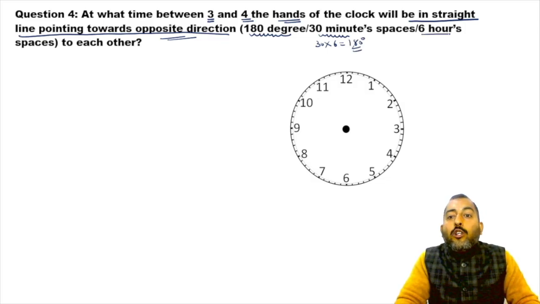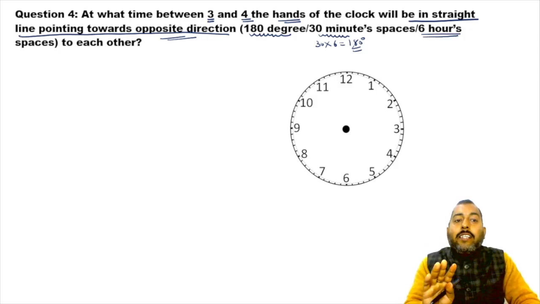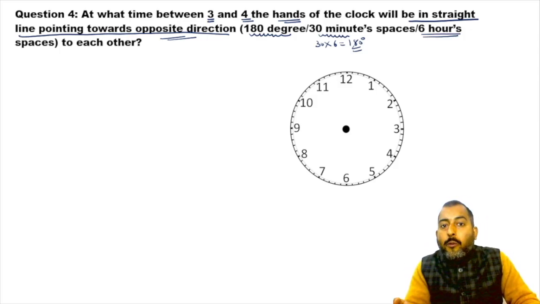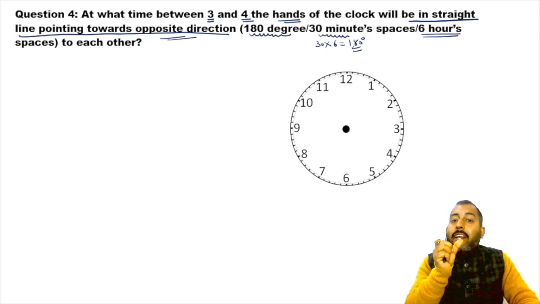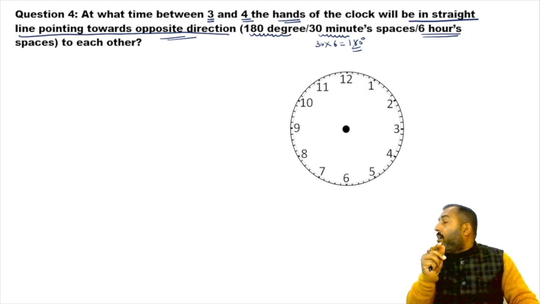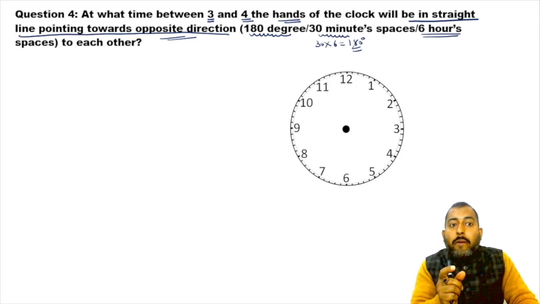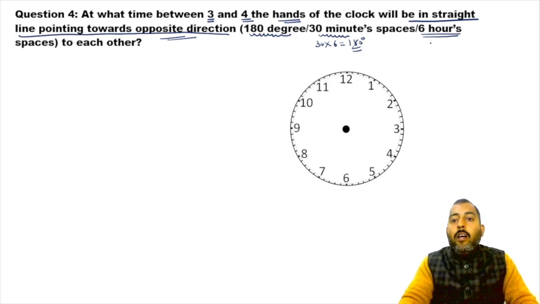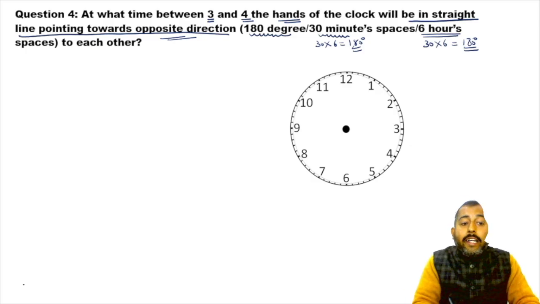The examiner can either write a straight line pointing towards opposite directions, or simply write an angle of 180 degrees, or write a gap of 30-minute spaces, or a gap of 6 hour spaces as well. All right. So 1 hour space is 30 degrees. So 6 hour spaces are what? 30 into 6. Again, it is 180 degrees.